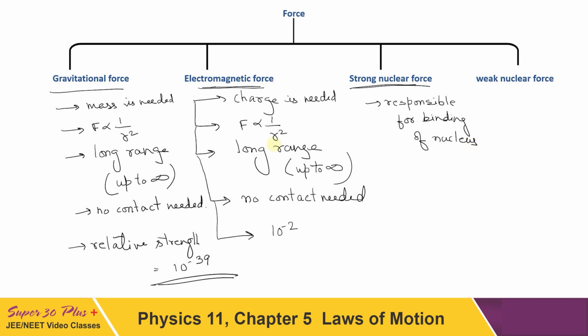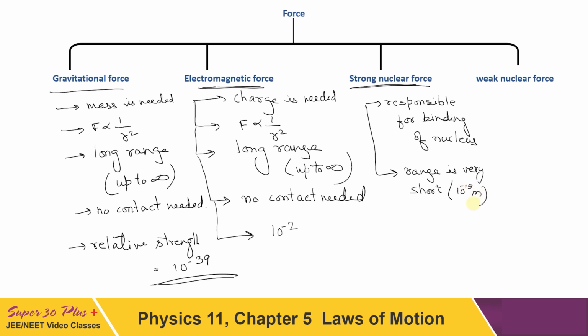Now we cannot say anything about its mathematical formulation. It is not yet derived what kind of force it is mathematically. So we cannot exactly calculate its value, but of course this is a very short range force because it is effective only inside the nucleus. So its range is very short. It is only up to a distance of 10 to the power minus 15 meter.